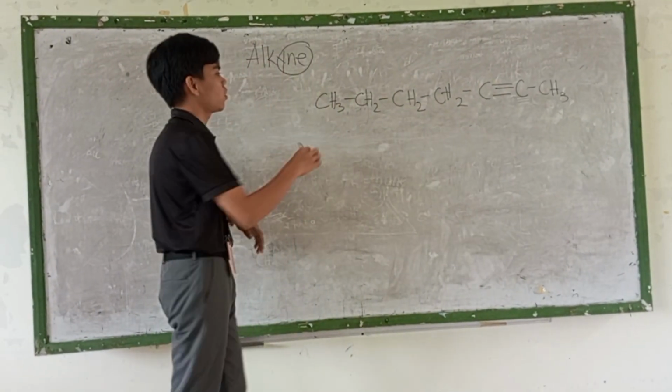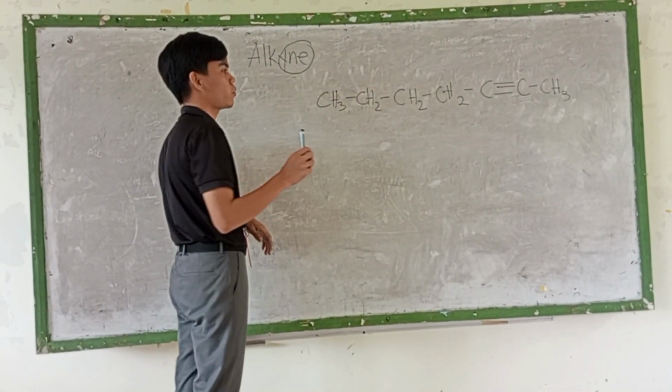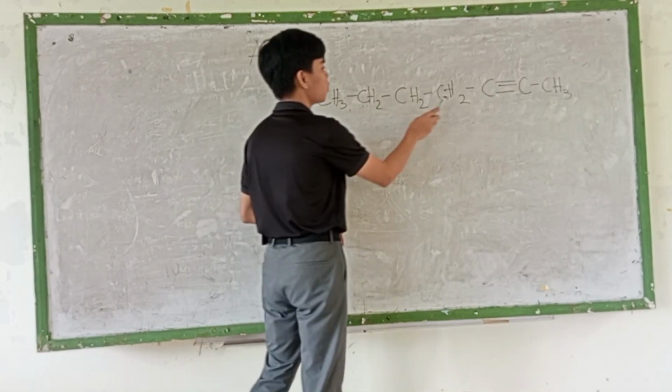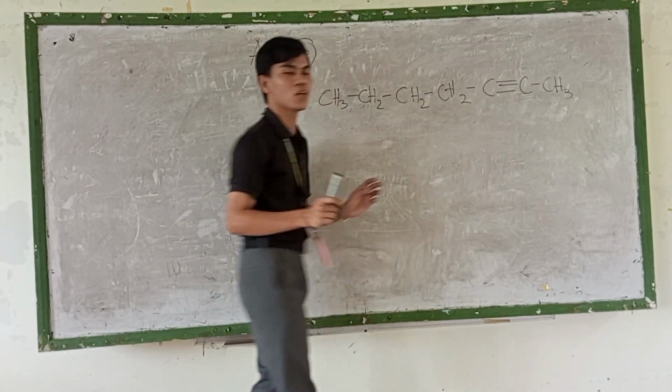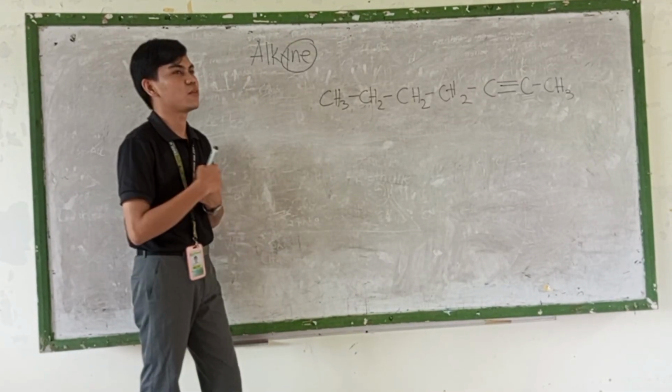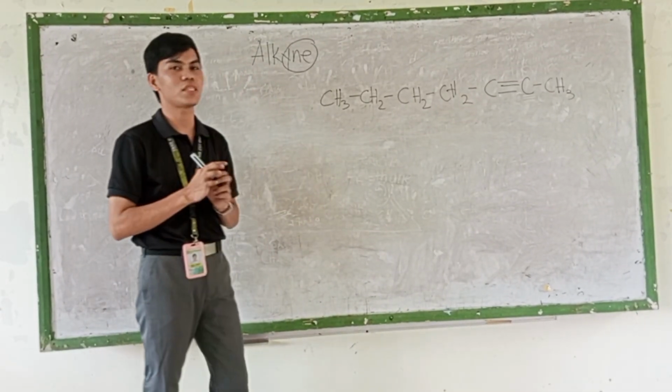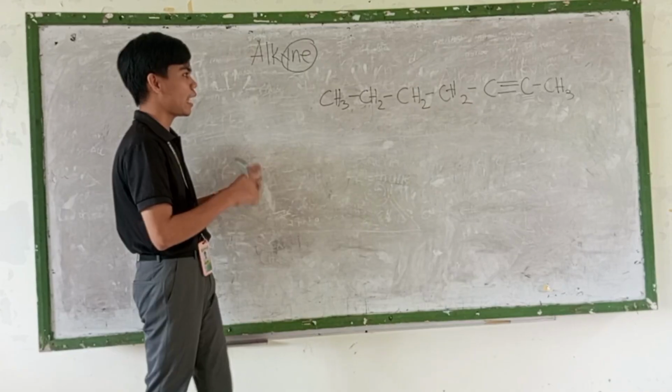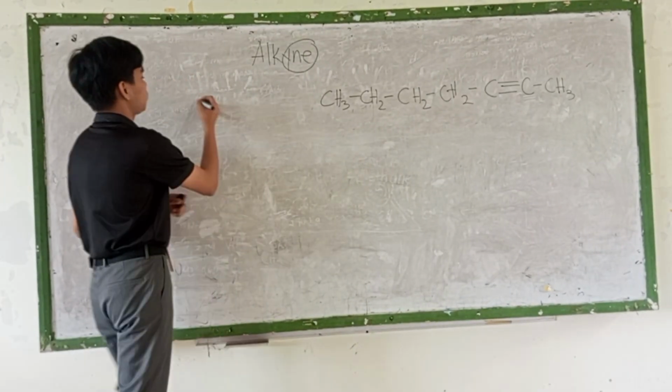So first, let's count how many carbons we have. 1, 2, 3, 4, 5, 6, 7. We have 7 carbons. So what is the prefix of it? The prefix of 7 carbons is hept-.